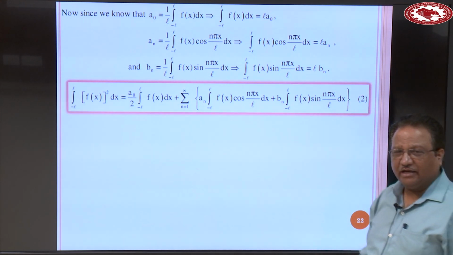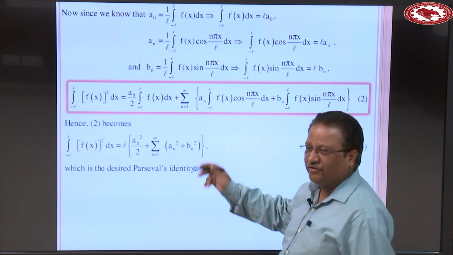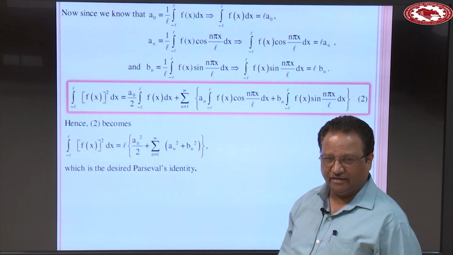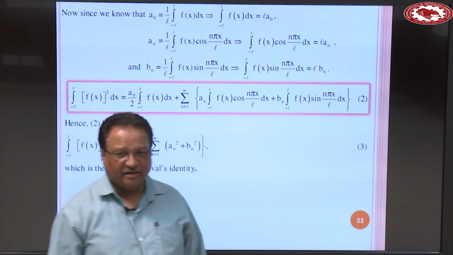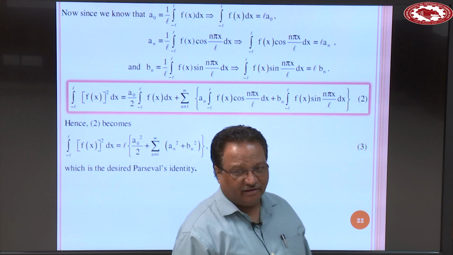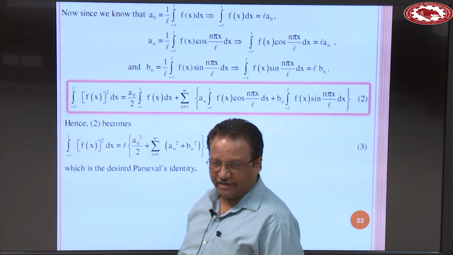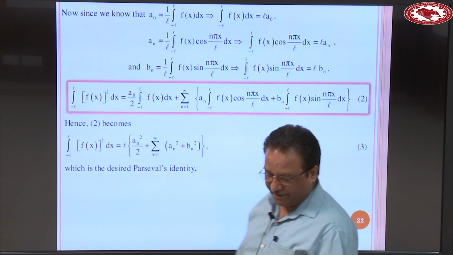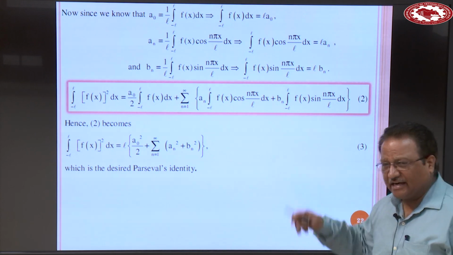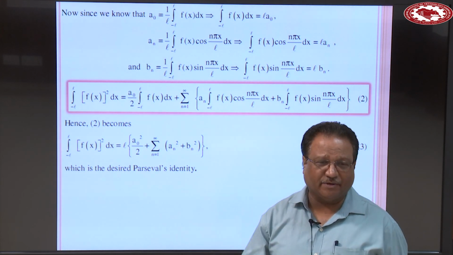Now substitute all these values here. So when you substitute all these values, we obtain Parseval's identity. So the proof is very simple. You just write the Fourier series, multiply both sides by f(x), integrate and simplify. You will get Parseval's identity. So using this identity, derive the second part of the previous problem.